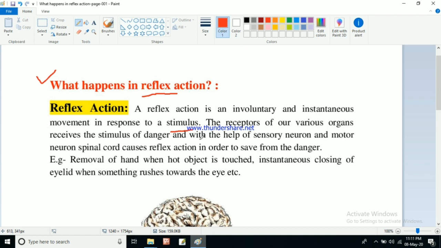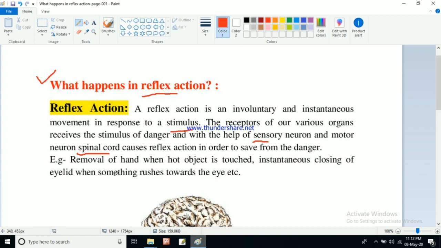With the help of sensory neuron and motor neuron, the spinal cord causes reflex action. We know that all the activities are controlled by our brain. Brain is the master of our body. It regulates all the activities, but here the reflex action is not controlled by our brain, it is controlled by the spinal cord. So the spinal cord, with the help of the sensory neuron and motor neuron, causes the reflex action in order to save us from the danger. The stimulus of danger will be received by the receptors, and with the help of sensory neuron and motor neuron, the spinal cord actually causes reflex action in order to save us from the danger.